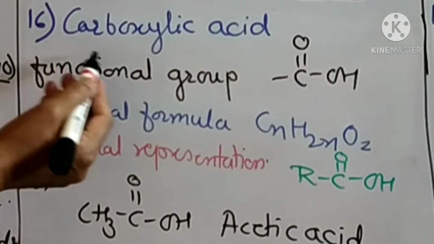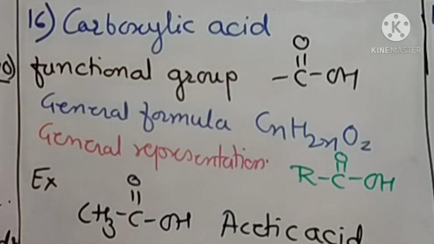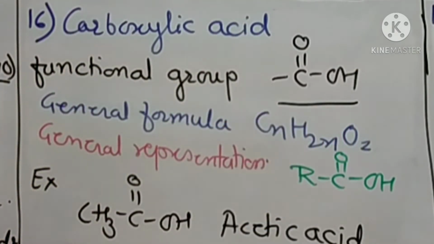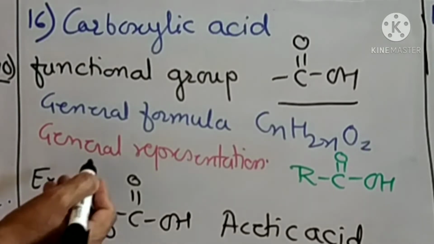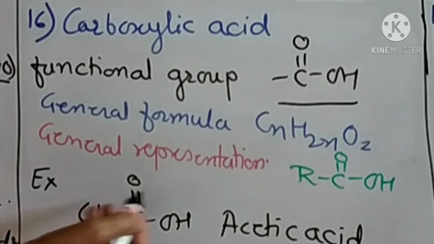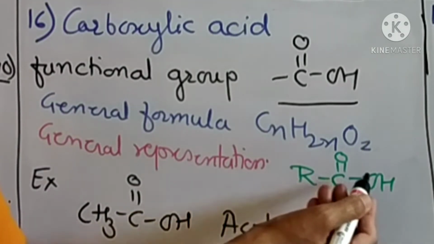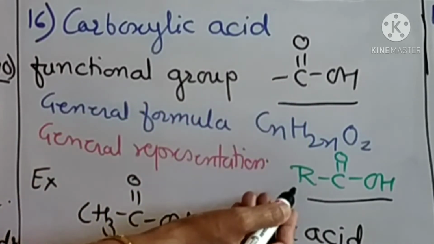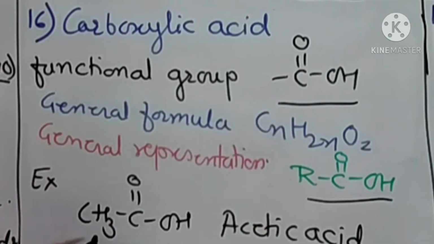Then next class is carboxylic acid. Functional group of carboxylic acid is C double bond OOH. General formula is CnH2nO2. General representation is RC double bond OOH. That is, this COOH group is attached to alkyl group. For example, CH3C double bond OOH. That is, methyl group is bonded to this functional group. Name of this compound is acetic acid.